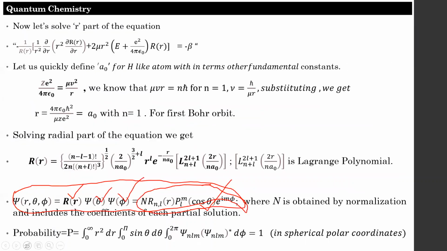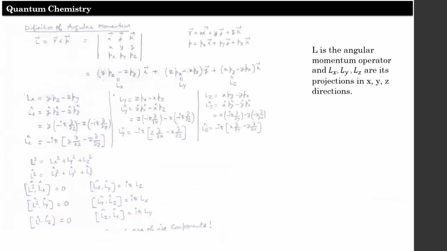You already know the formula for the probability density. I already discussed it: it is the volume integral of psi and psi star over the volume. In spherical polar coordinates, generally the universe is considered as a sphere, so doing it in spherical polar coordinates is useful. And also you know the formula for the a0 Bohr radius. Here the formula is noted. You have to take care of that. And the potential in the time independent Schrodinger wave equation only depends on r, the distance between the particle and the nucleus.